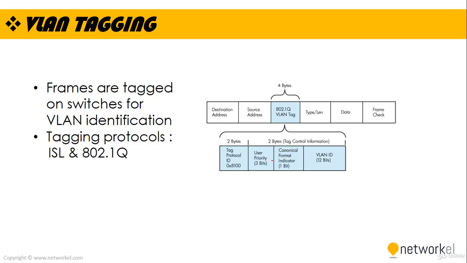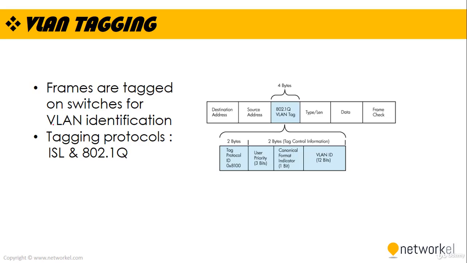Let's go ahead with VLAN tagging. Trunks are used to carry traffic that belongs to multiple VLANs between devices over the same link. A device can determine which VLAN the traffic belongs to by its VLAN identifier. The VLAN identifier is a tag that is encapsulated with the data. ISL and 802.1Q are two types of encapsulation that are used to carry data from multiple VLANs over trunk links.